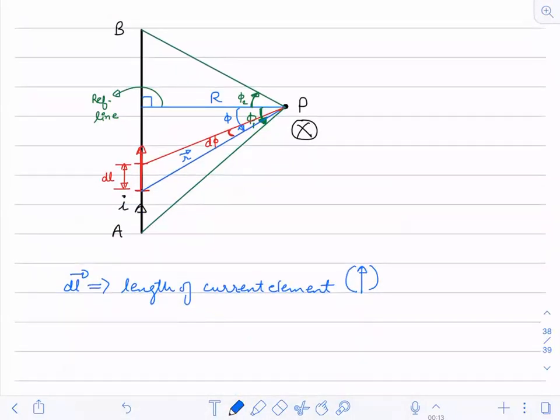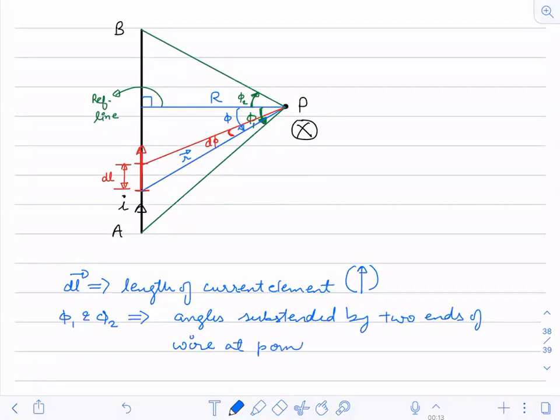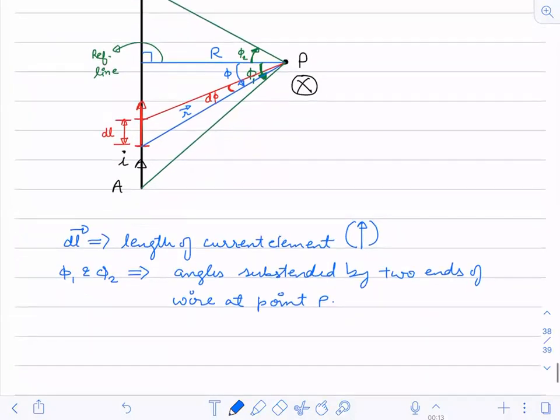Then what are phi 1 and phi 2? Phi 1 and phi 2 are the angles subtended by the two ends of the wire at point P. What is d phi?